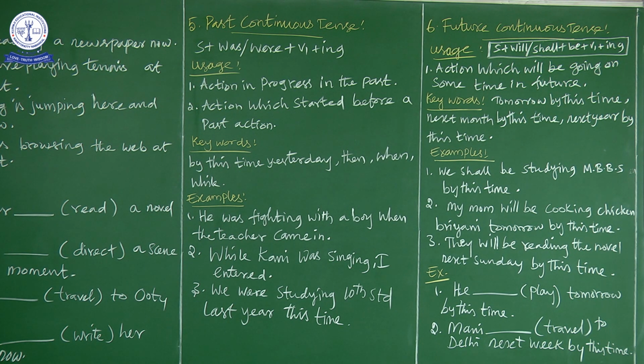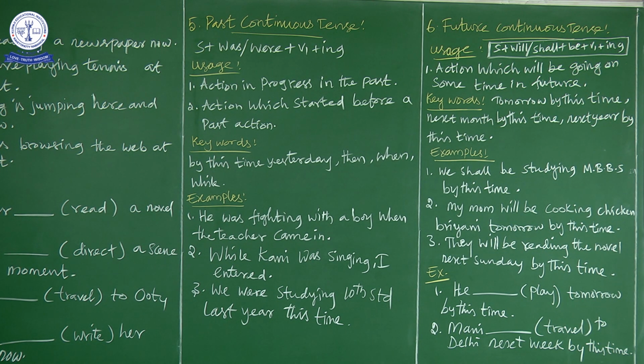Okay, now let us move on to the third example. We were studying 10th standard last year this time. Now it is an action in progress in the past. We were studying 10th standard last year by this time, which means they are studying 11th standard now.